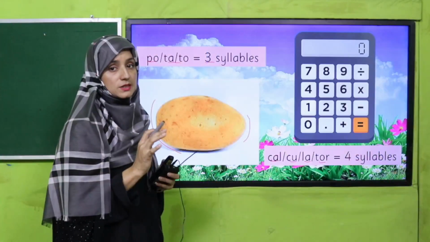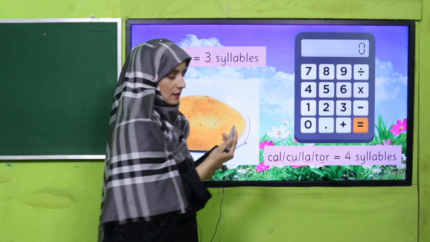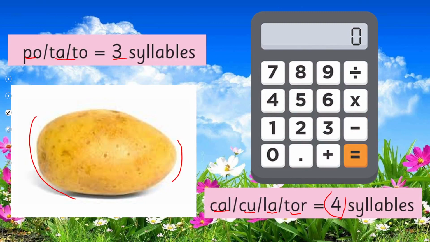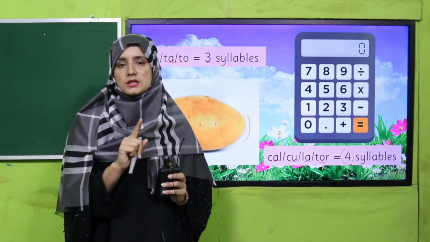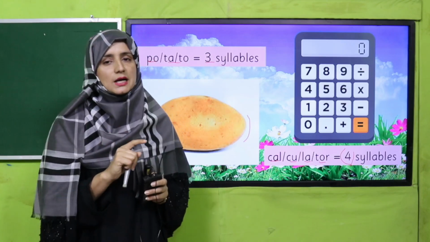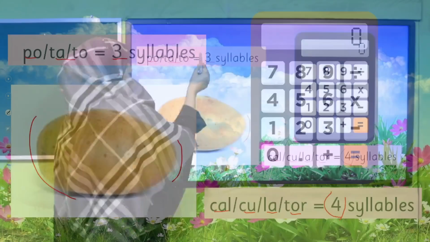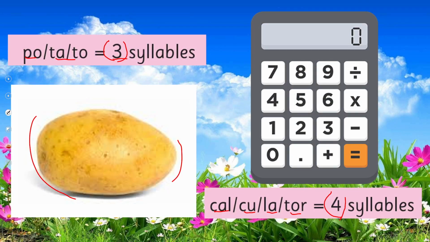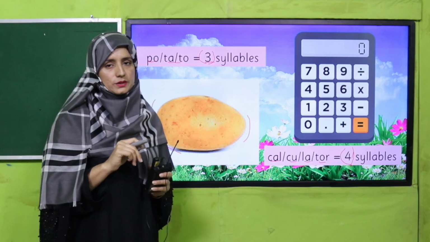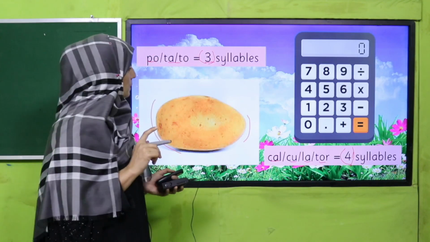Yes, four syllables and four breaks while reading that. When we have just one sound, it is called a one-syllable word. And when we have two, three, or four, such words are called multi-syllable words. Keep this in mind.